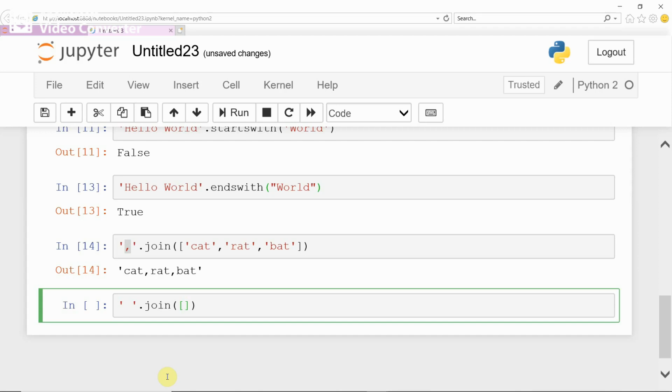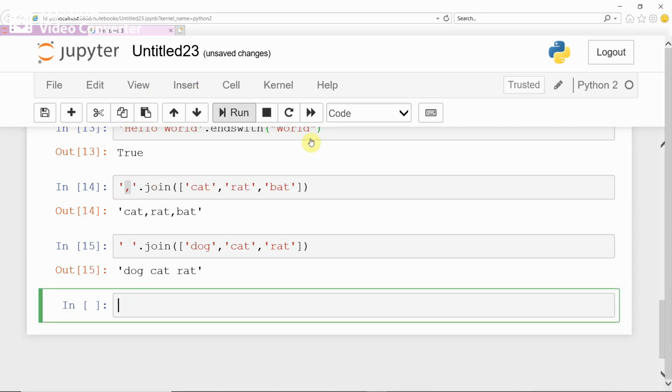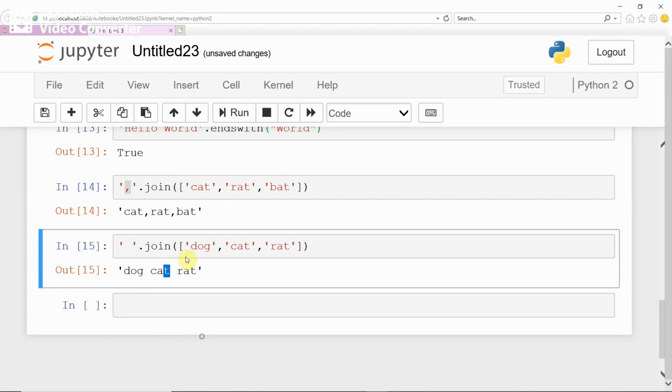In single quote or double quote, dog, cat, rat, run. See, dog, cat, rat joined with the space. This indicates the joining character.